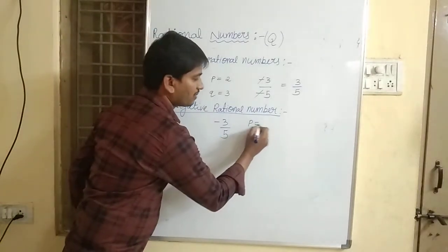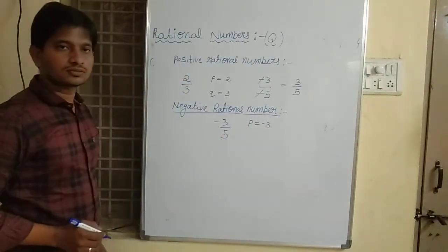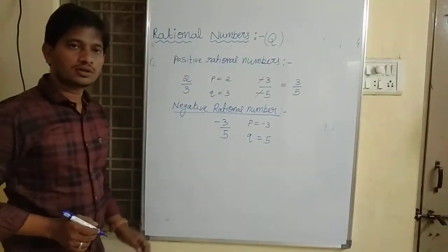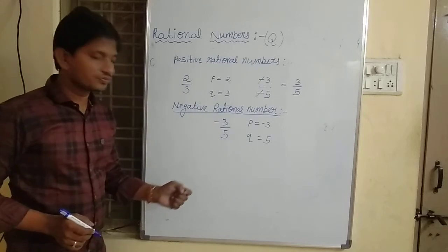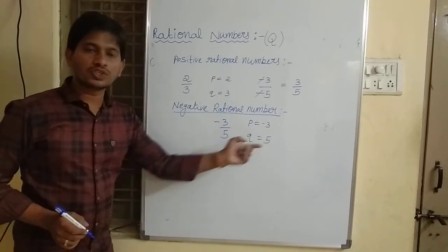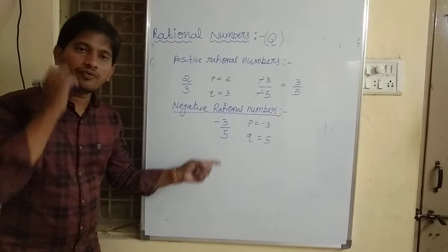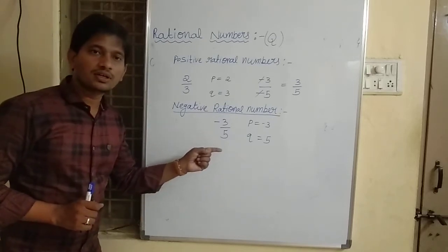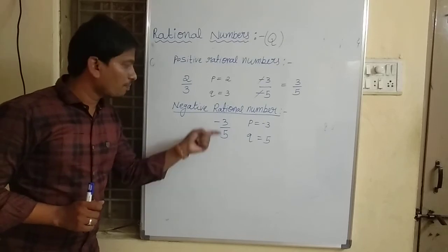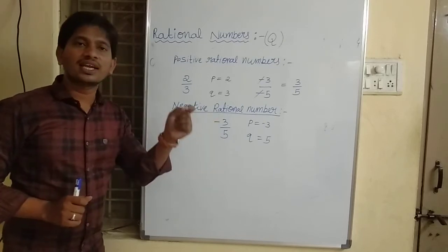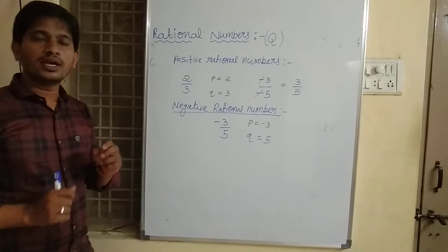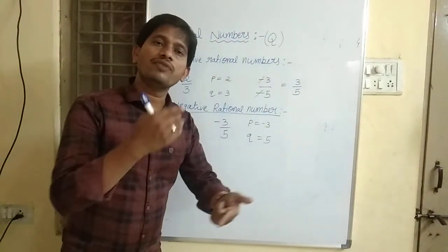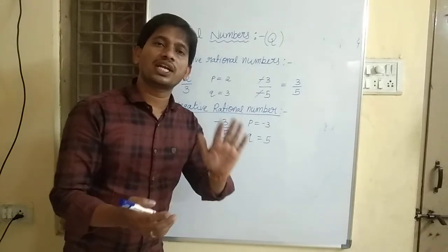The value of p is minus 3 and the value of q is 5. p is a negative number and q is a positive number. They are of different signs. Hence, we say that minus 3 by 5 is a negative rational number.